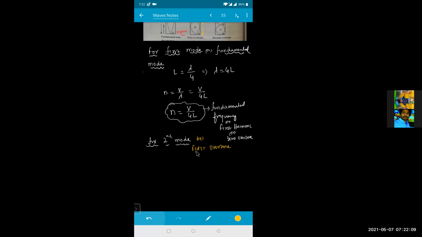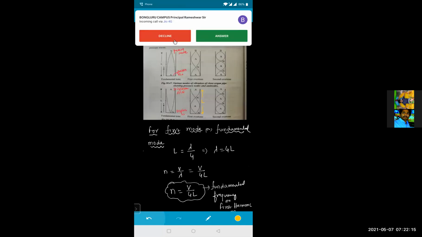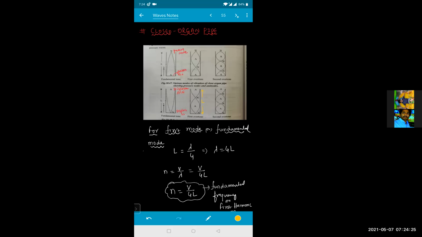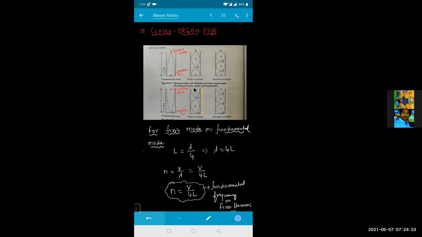First overtone. So let us see for the first overtone, what is the condition? This length will be equal to how much? Can anyone tell me? Give a minute of time. Now tell me, what will be the distance of this length? What will be the distance from node to antinode? From here to here, this distance will become lambda by 4. Isn't it? And node to antinode, this distance will become lambda by 2. This is your lambda by 4. This is your lambda by 2.